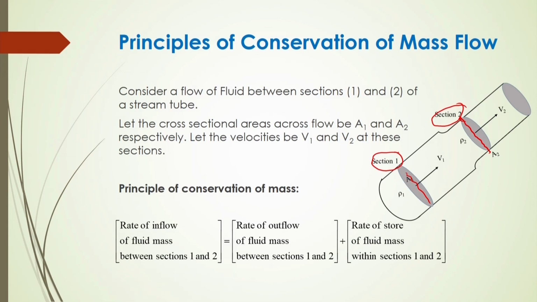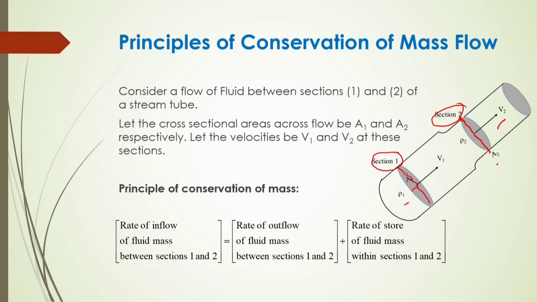Let the cross section areas of these sections be A1 and A2, and let the velocities be V1 and V2 through A1 and A2 respectively.